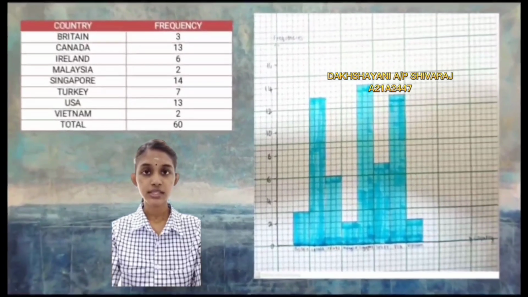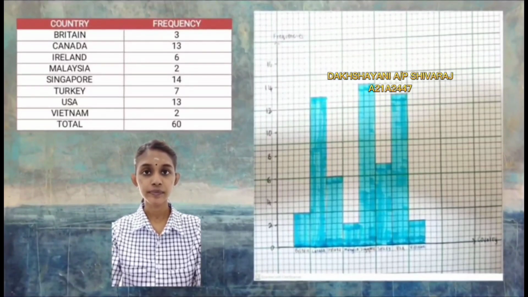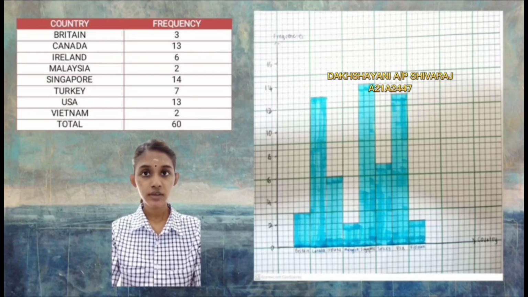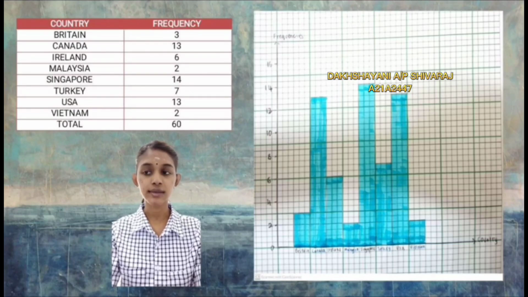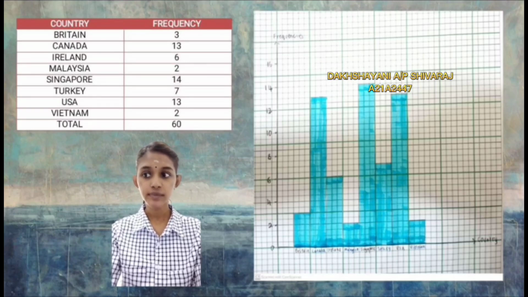Now I'm going to explain the histogram graph for categorical data. Table 1 shows the frequency of the countries. From the graph above, we can notice that Canada has a similar frequency with USA, which is 13. For the lowest frequency, Malaysia and Vietnam have the same frequency, which is 2. Singapore has the highest frequency, which is 14.